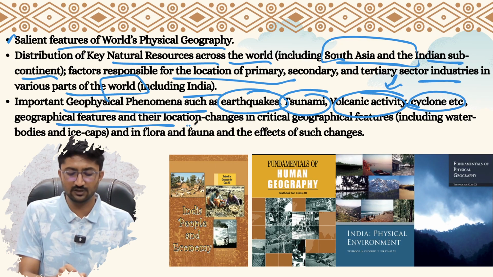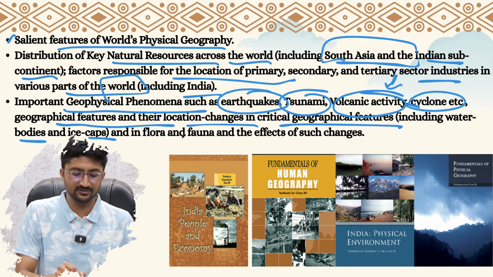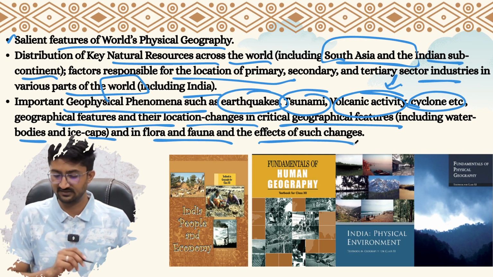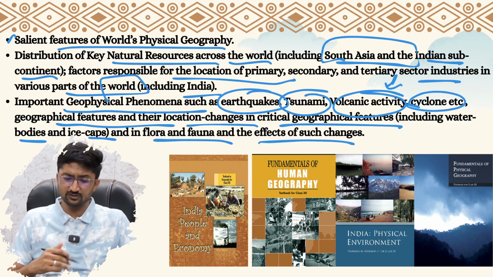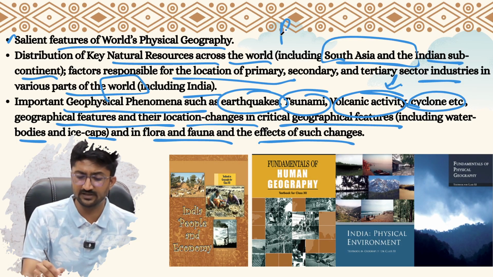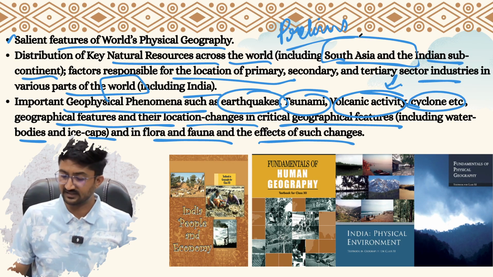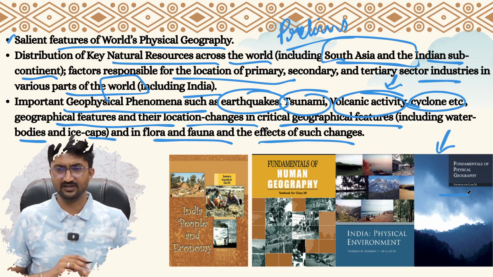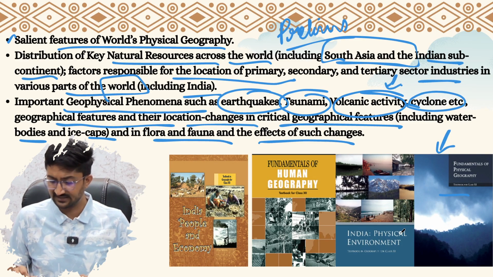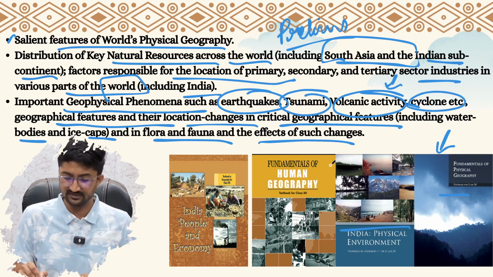Geographical features and their location changes and critical geographical features, water bodies and ice caps, and flora and fauna and effects and such changes. So the most essential sources for these topics, they are very crucial for prelims as well. These are the 4 books that you must read. Fundamentals of Physical Geography, class 11. Then India's Physical Environment, again class 11. And for class 12, there is a Human Geography book, right?